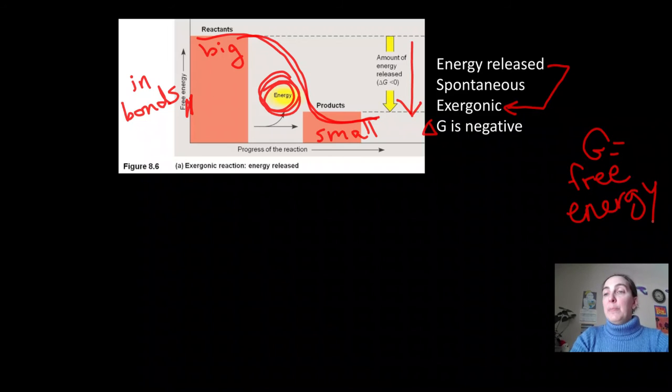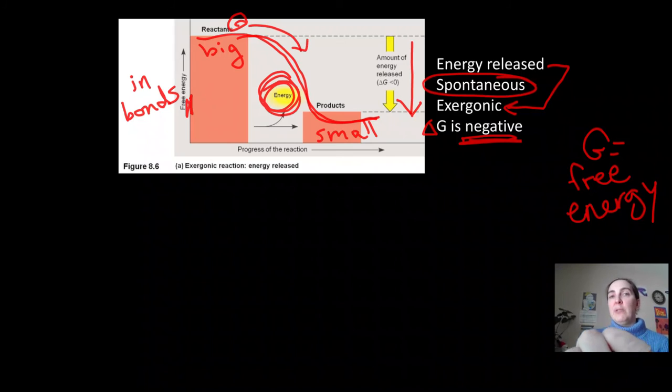Is negative because remember, to figure out delta G, to figure out the change in something, you would take final minus initial. And so if you take a small number and subtract a big number, you're going to end up with a negative change in free energy. It's decreasing. Negative means it's decreasing. Because of that, because this releases energy, these types of reactions will happen spontaneously. The easiest way to remember that is if you put a ball at the top of a hill, it will roll down spontaneously on its own without you having to do any work, right? So reactions that break big molecules down into small molecules will happen spontaneously and will release energy and have a negative delta G.